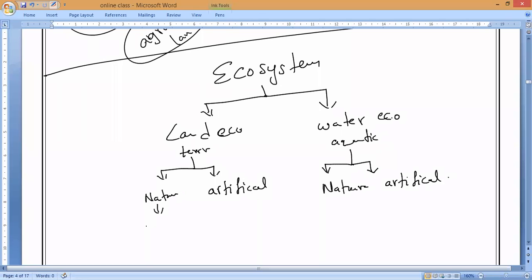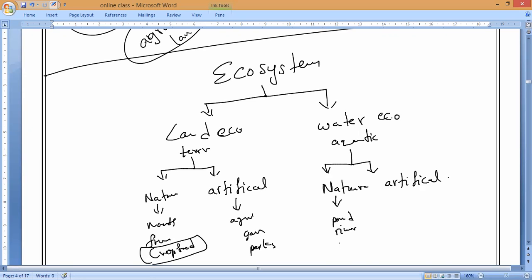You can write examples: mountains, forest, and the other one what? Mountain, forest, crop fields. Understanding? Crop fields in the sense of natural crops. And here, artificial: agriculture lands, gardens, parks, all this. Next, under natural aquatic, what will come, guys? Pond, river. Next, what is it, guys? Lake, sea, and all. Next, artificial, we can take what, guys? Aquariums. Understanding? Next, you can take swimming pools. Swimming pools are also one kind of ecosystem.